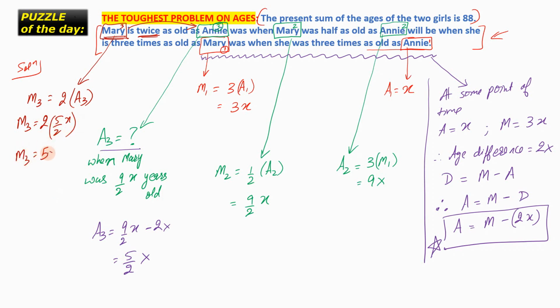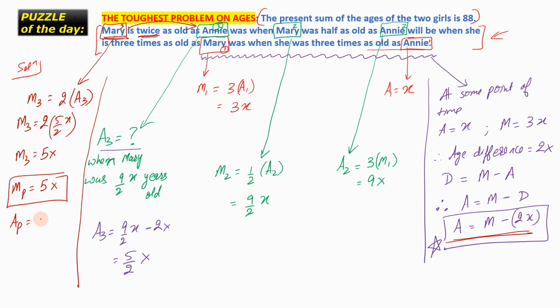Therefore M3 is equal to 5x. Now please observe that M3 is nothing but the present age of Mary. So the present age of Mary is 5x, and according to the same formula, the present age of Annie is 5x minus 2x. So the present age of Annie is 3x.